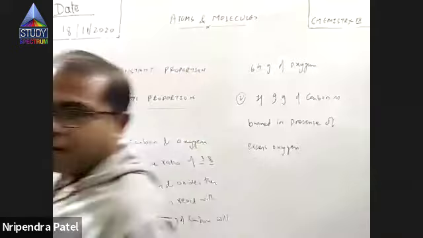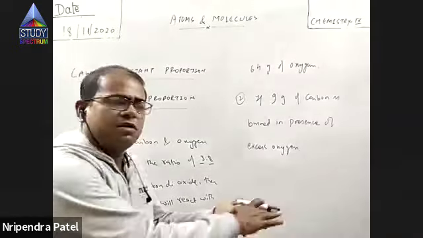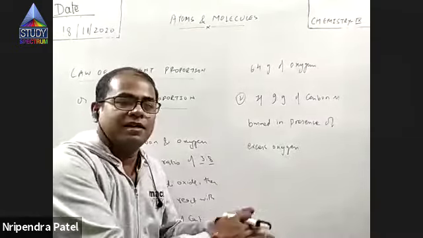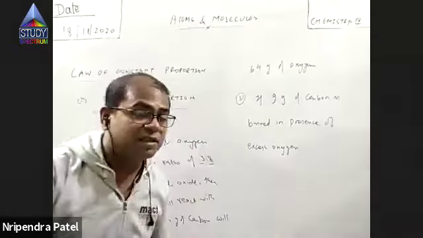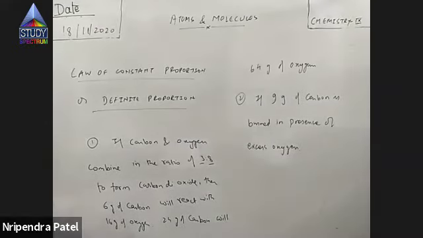I have 9 gram of powdered carbon, and I'm burning it in presence of excess of oxygen. Then how much oxygen will be consumed? There's a lot of oxygen available, but only 9 gram of carbon is there, right? So how much oxygen will be consumed from that excess oxygen?